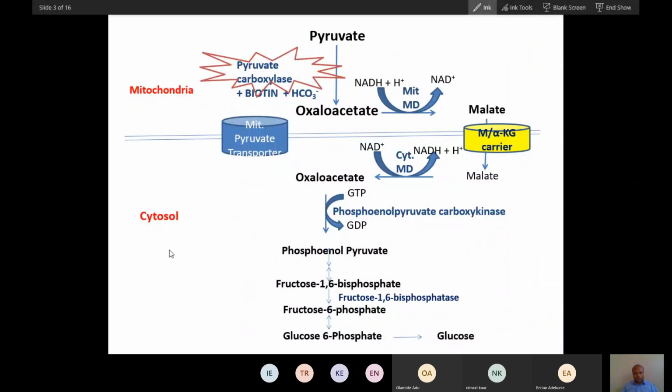See this pathway yourself and decide if you understood or not. This is conversion of pyruvate into oxaloacetate. This oxaloacetate comes out of the cell through a transport. Oxaloacetate converts into phosphoenol pyruvate by the second reaction. These two are irreversible reactions. Through a series of reversible reactions, fructose 1,6-bisphosphate is formed. This converts into fructose 6-phosphate by the enzyme fructose 1,6-bisphosphatase. Then glucose 6-phosphate forms, and this converts into glucose by glucose 6-phosphatase. Did you all understand the pathway as such?